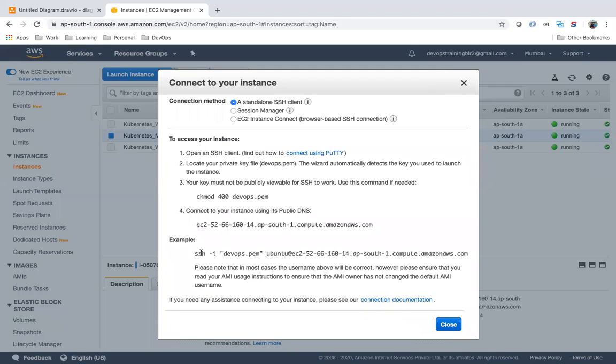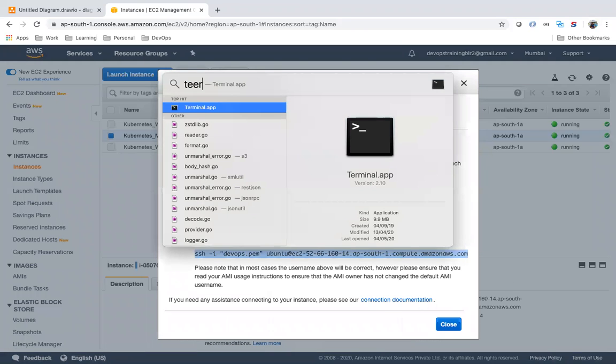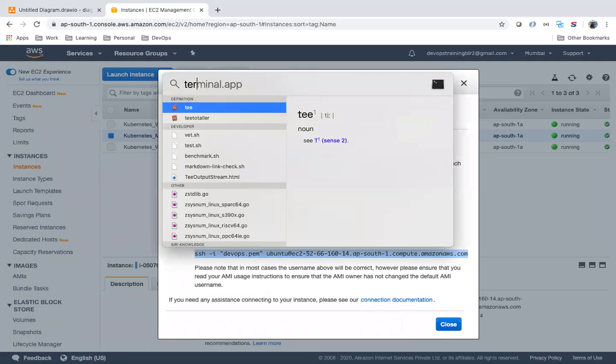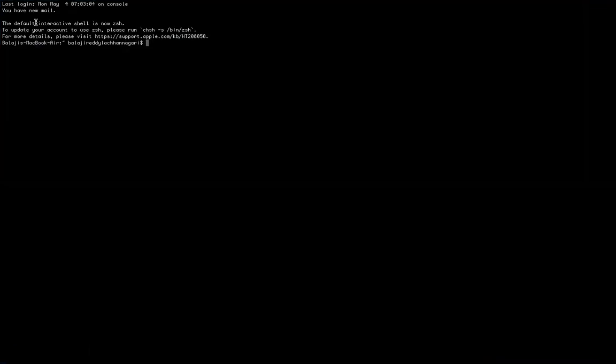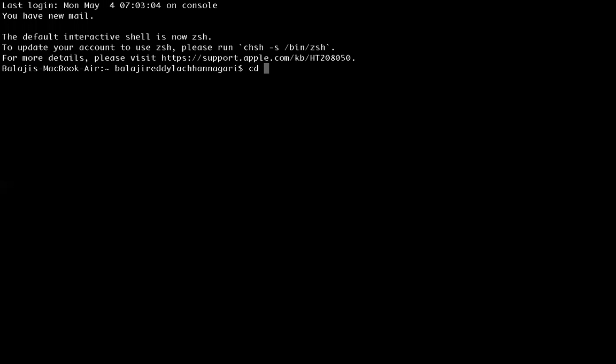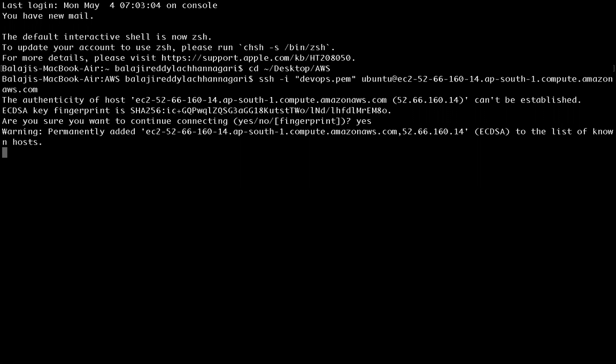Let me connect to the master machine. I connected to this machine.